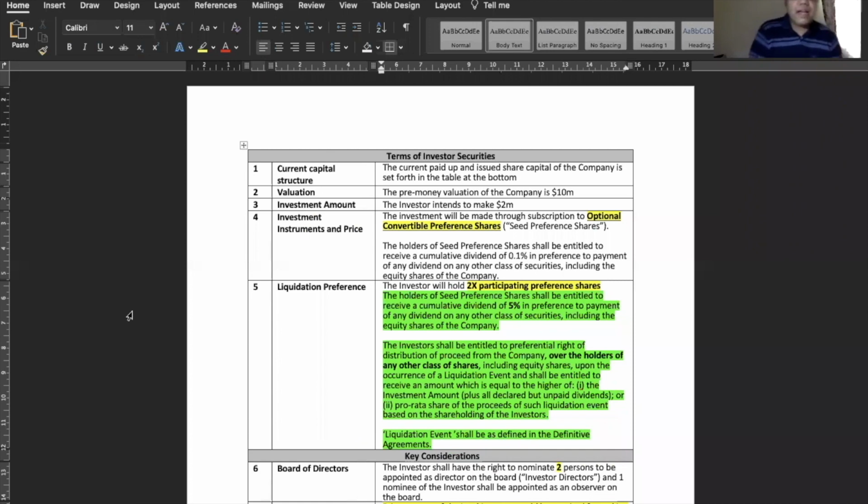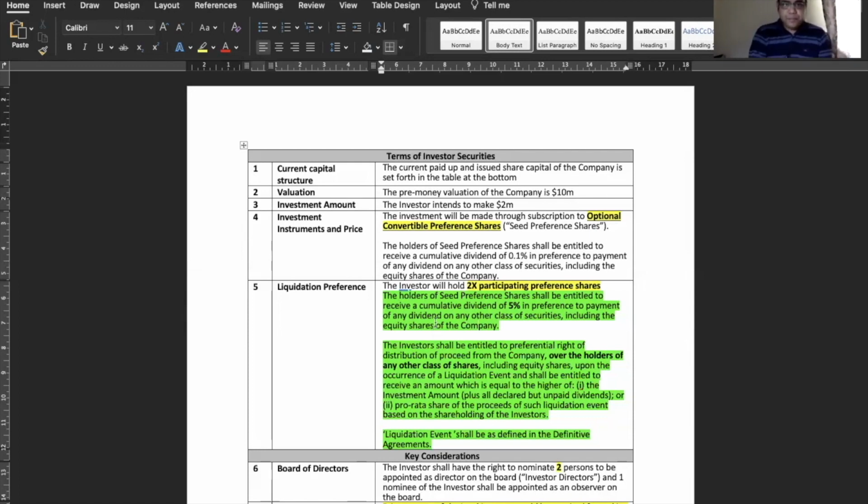So going back to liquidation preference. In term sheet A, thanks to Arun, he pointed out a problem there. It was a typo. I, by mistake, wrote the company will hold 2x participating preference shares, but it should be the investor will hold 2x participating preference shares. So obviously this is a bug, and mostly everyone has figured out that 2x participating preference shares is a concern. Usually the norm in the market is around 1x participating preference shares.